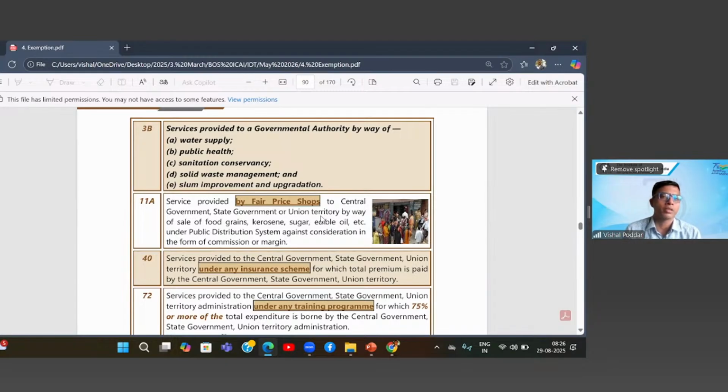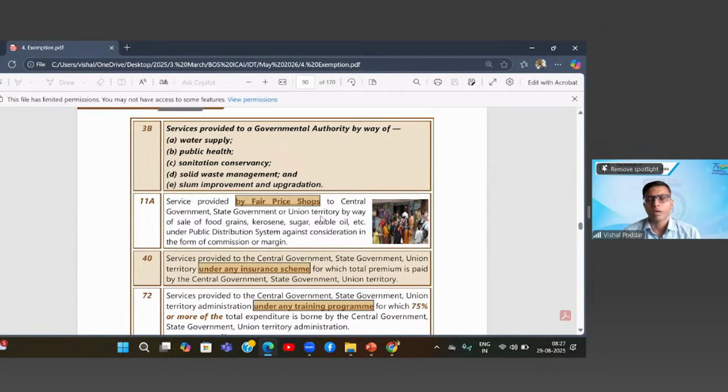What is the service? Running this fair price shop on behalf of government. So actually these shops are to be run by the government. But again, government has outsourced this work to some agency. They have given the contract where a particular agency will set up these shops, and on behalf of government it will be doing the distribution of all these essentials at fair price, and the prices are also fixed by government. So these shops are not into trading.